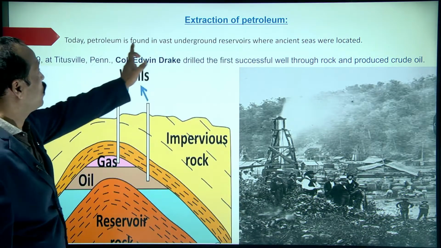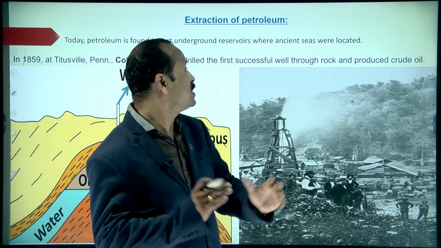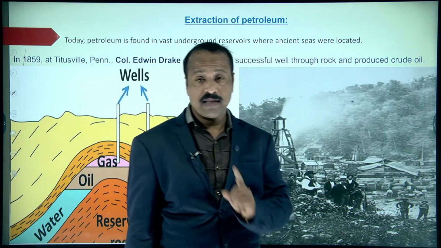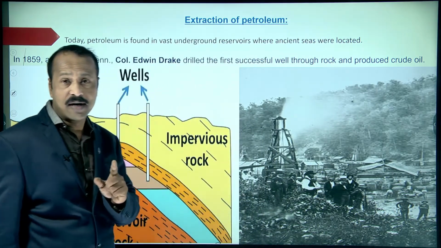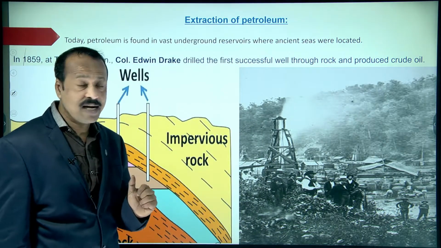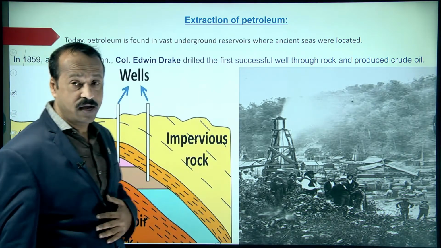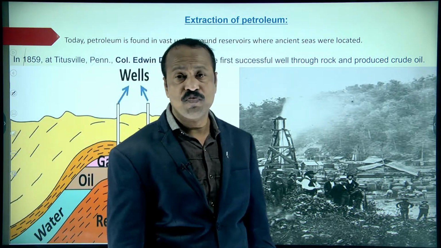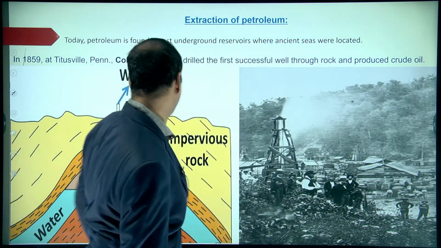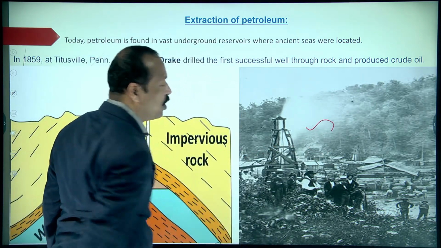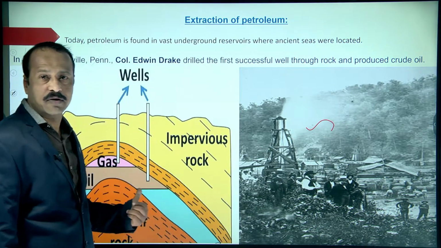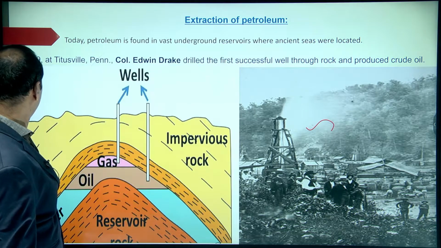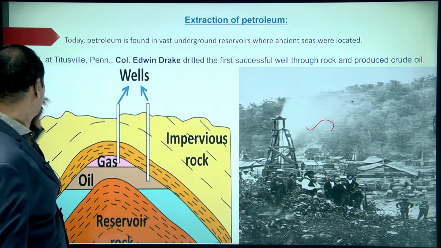Today petroleum is found in vast reservoirs where ancient seas were located. And see students, the first oil drill, the petroleum well, was drilled in 1859 under Edwin Drake. He was the person who first drilled a petroleum well. This is a picture of a petroleum well. Here you can see the formation of oil; these are the oil deposits, where they are located.